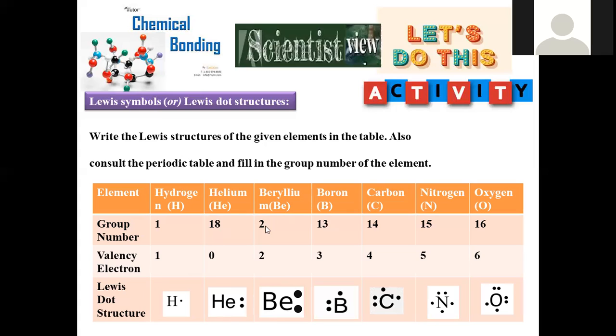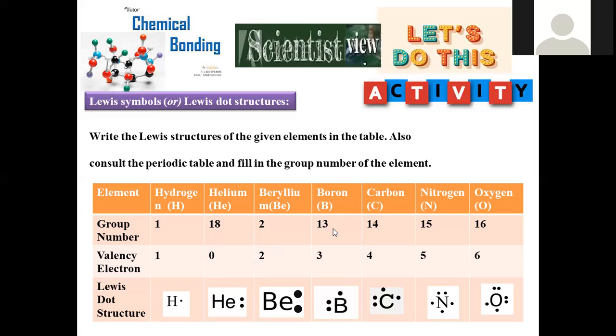Beryllium with the group number 2, being an alkaline earth metal. It is denoted as an alkaline earth metal, the group number is 2, and the electron configuration is 1s2 2s2. 1s2 is the inner shell, 2s2 is the outer, that means the valency shell. That's 2 valency electrons will be there. Those 2 electrons are represented with 2 dots.